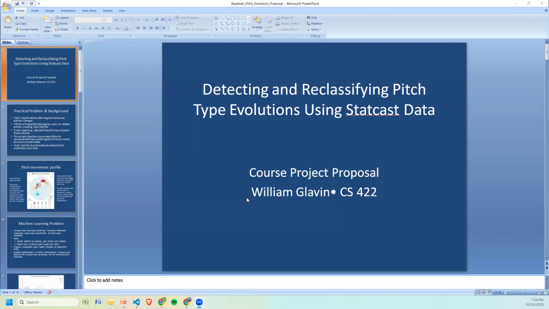My project is called Detecting and Reclassifying Pitch Type Evolutions using Statcast data. I've always been a huge baseball fan, and we are living in the golden era of baseball statistics. There's so much interesting stuff going on right now. To be honest, the main thing that facilitates the ease of doing a project like this is the use of a Statcast API, Pi Baseball, to retrieve data and pick and choose data however you like to show.